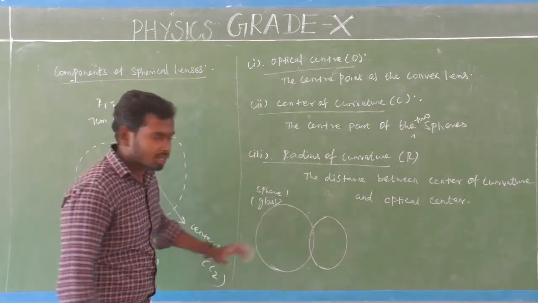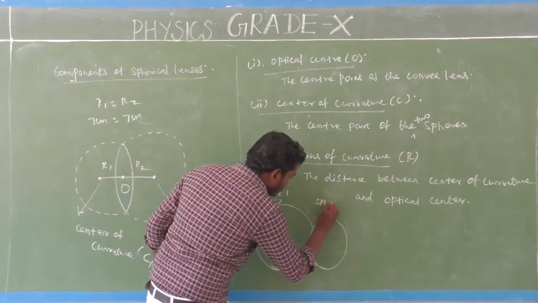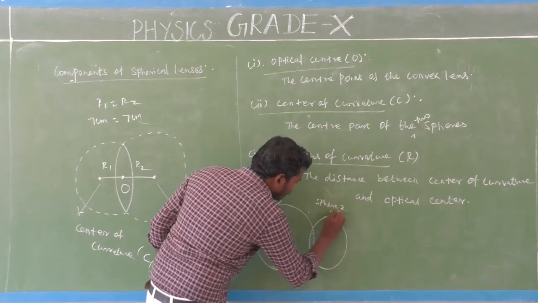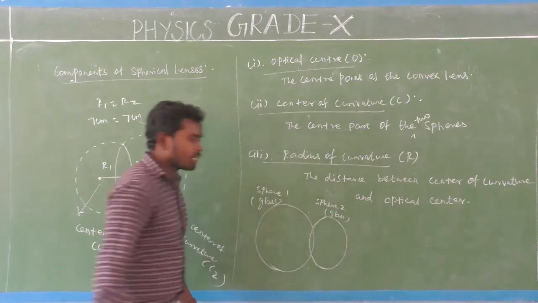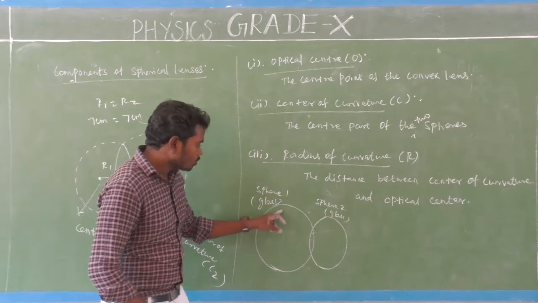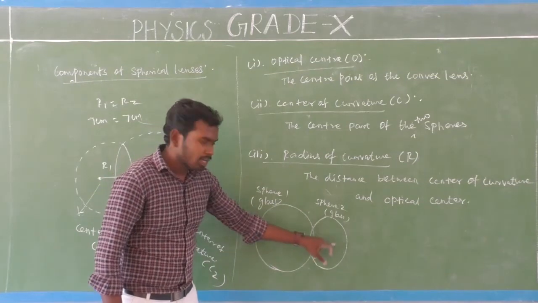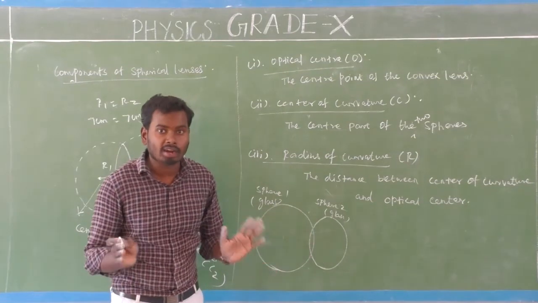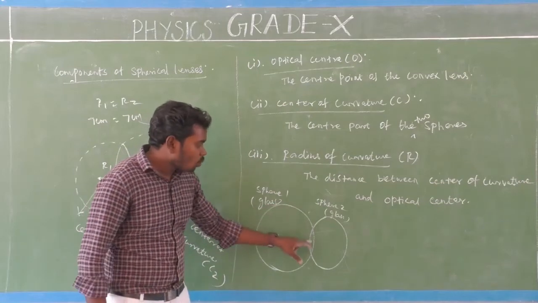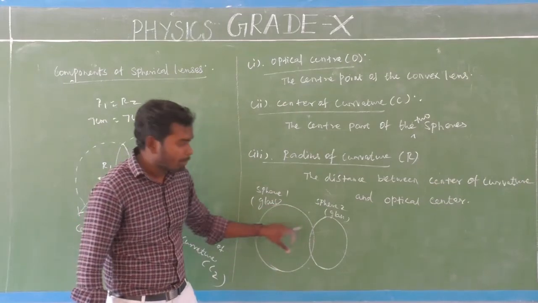Okay. Another sphere. This is also a sphere. Sphere 2 is also made up of glass. So look here. This is sphere 1, and this is sphere 2. Both spheres are made up of glass. Sphere 1 is large compared to sphere 2.